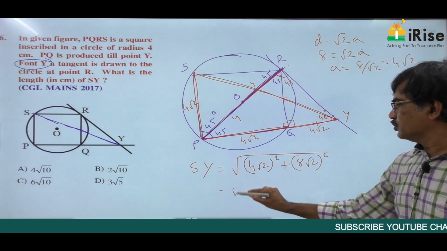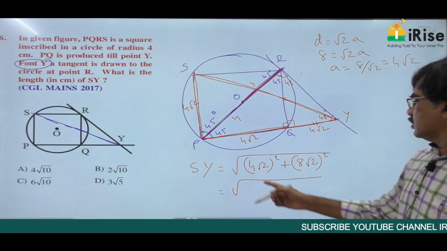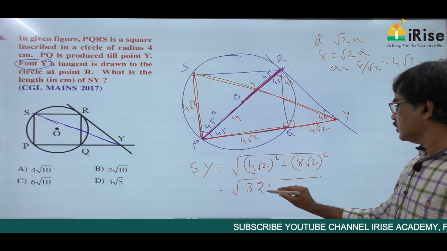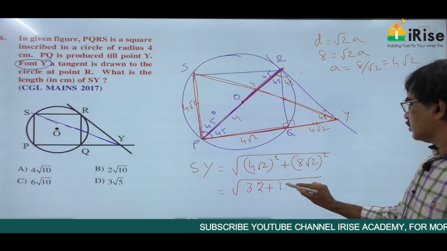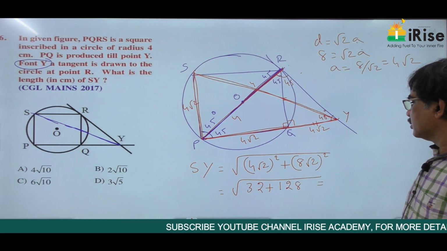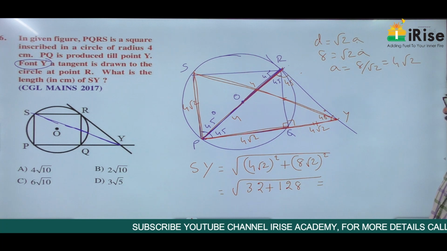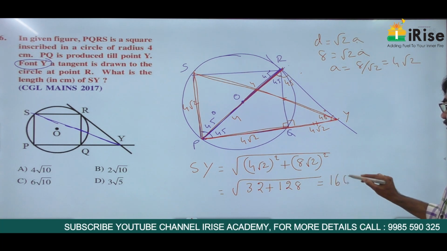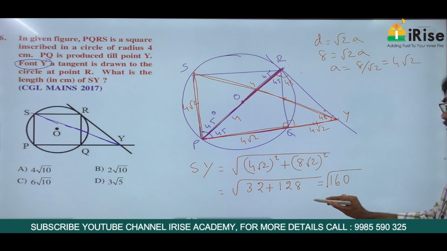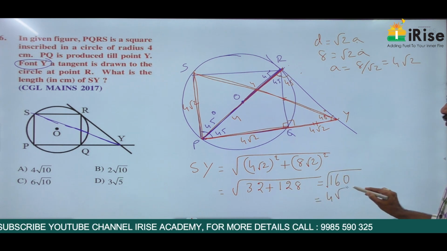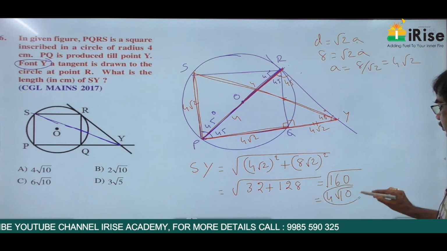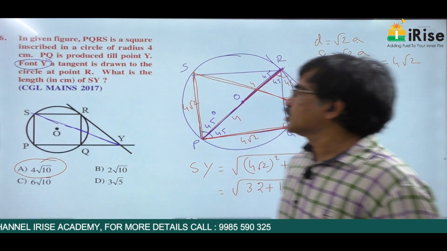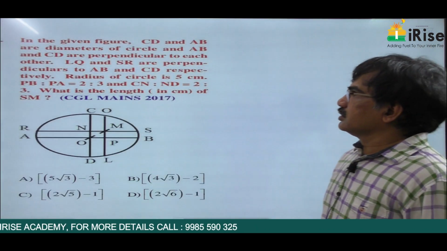This is equal to 16 twos, 32, 64 twos, 128, which is equal to 160 under root. This is nothing but 4 root 10. So the answer is 4 root 10. First option is right. See the next question.